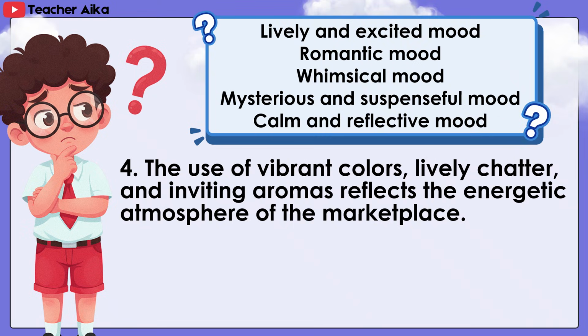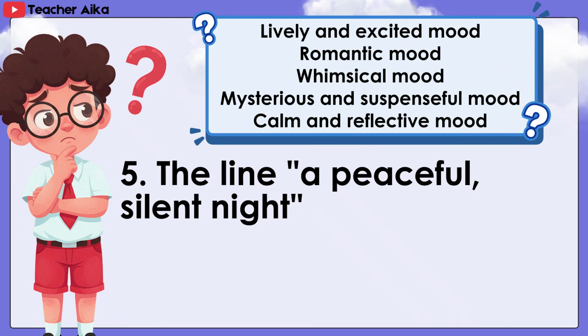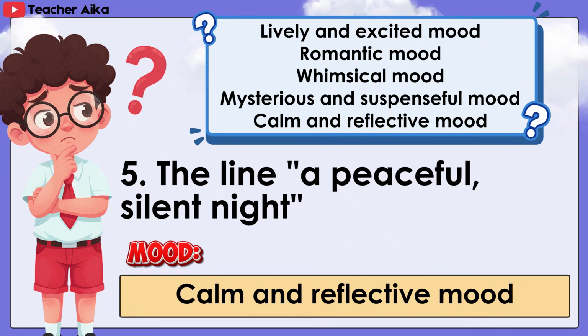The use of vibrant colors, lively chatter, and inviting aromas reflects the energetic atmosphere of the marketplace. Answer: lively and excited mood. 5. The line: a peaceful, silent night. Answer: calm and reflective mood.